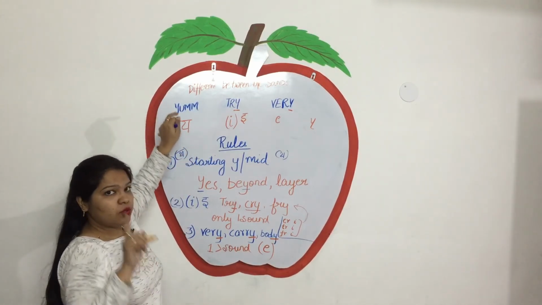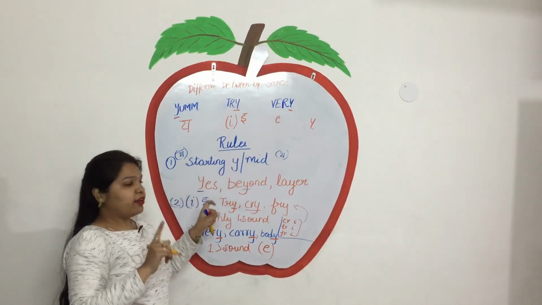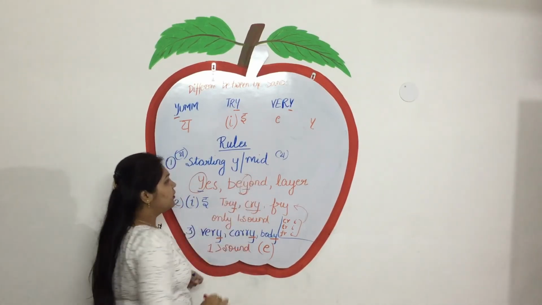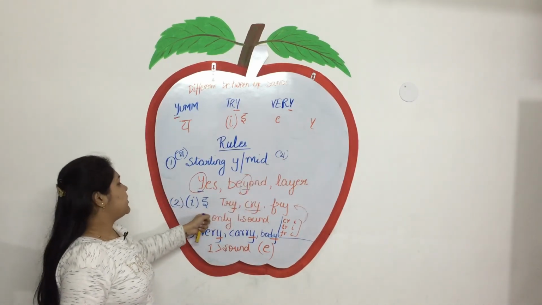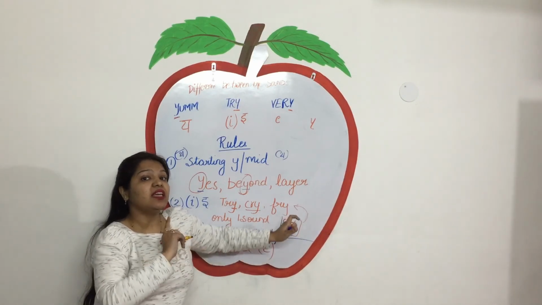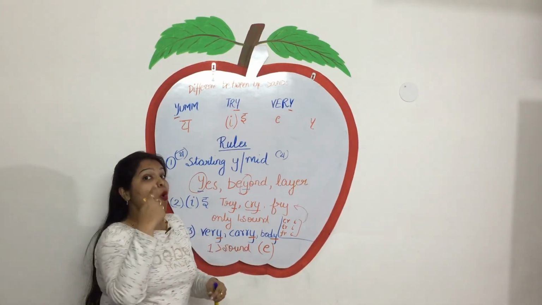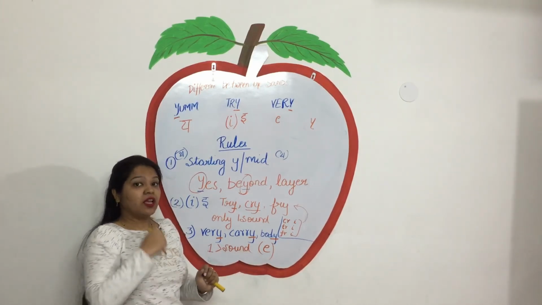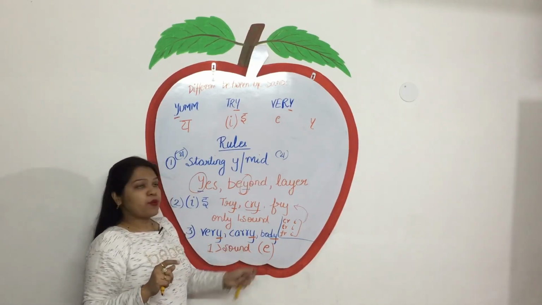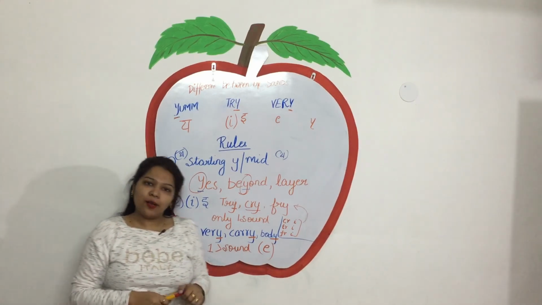When Y is the starting letter of any word or the middle letter of any word, it will sound as Y. If it is at the end of any word and it has only one sound before it, then it is pronounced as I. Then if it is at the end and has more than one sound before it, we will pronounce it as E. I hope it's clear to you all, and it will help you further also.